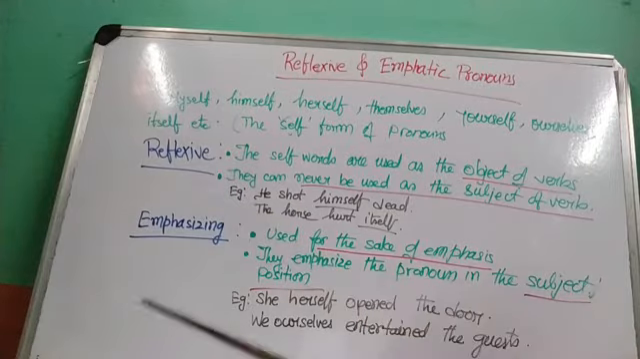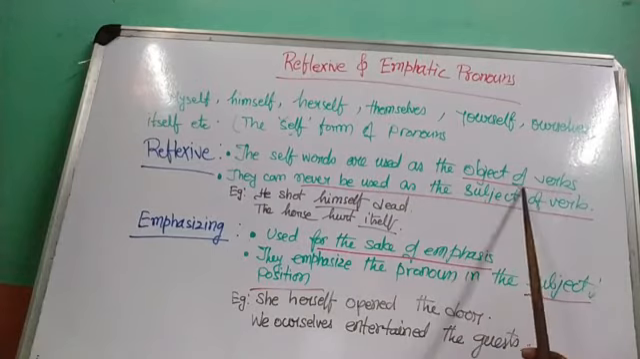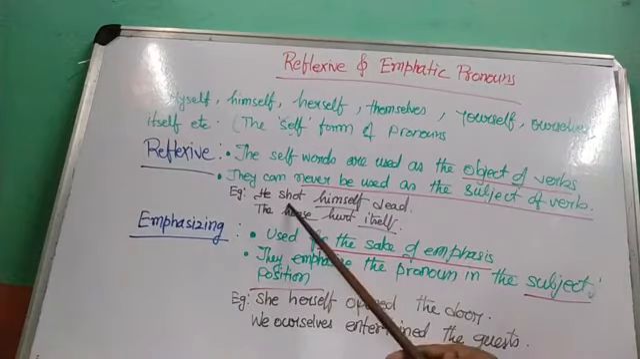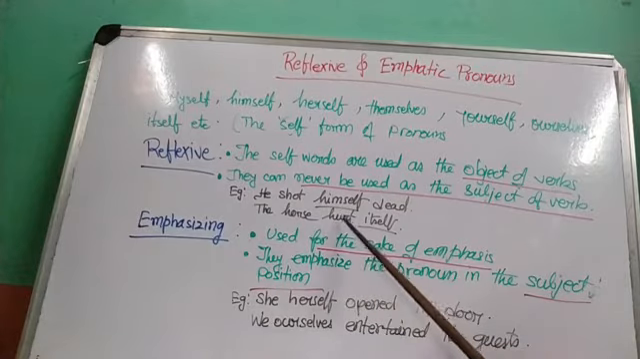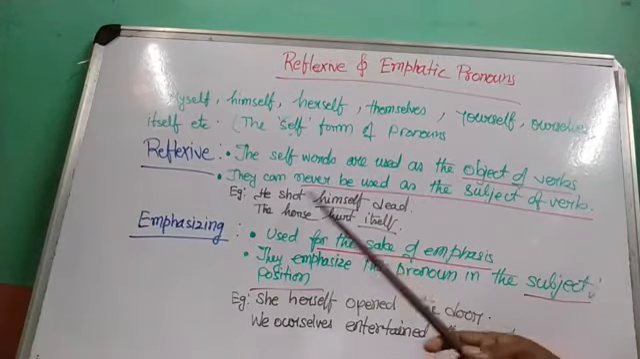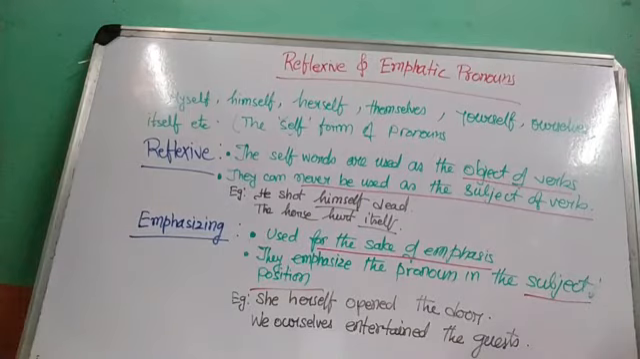Now in reflexive, what happens? The self words are used as the object of the verb. That is, they are used after the verb. They can never be used as the subject of the verb. Like, he shot whom? Himself, dead. The horse hurt whom? Itself. So see, every time these self words are used after the verb, they are used as the object of the verb. Now for the emphasizing pronoun, the self words are used as the subject of the verb.